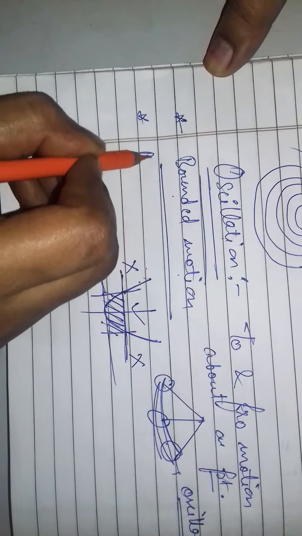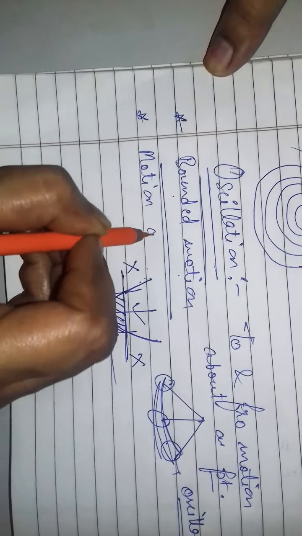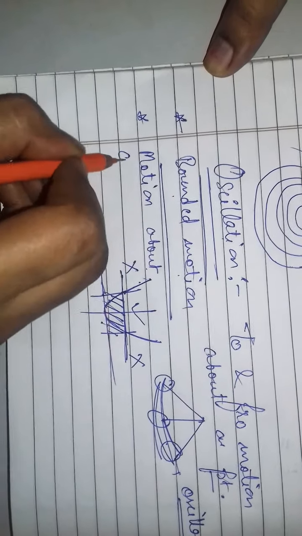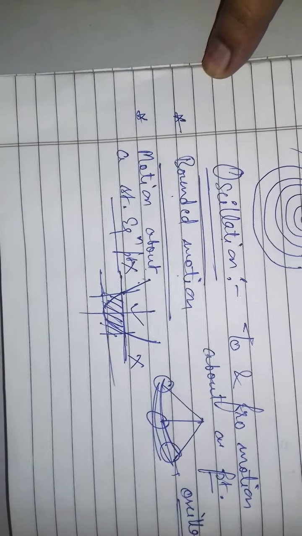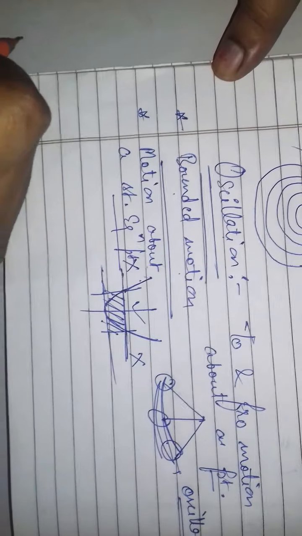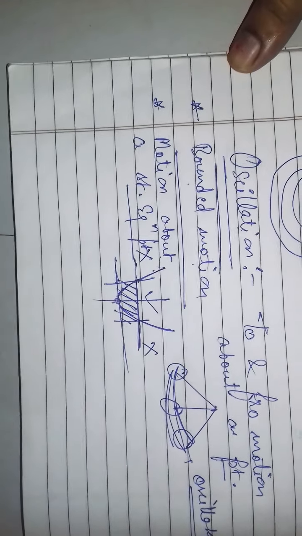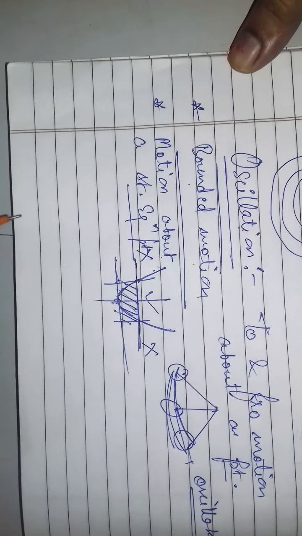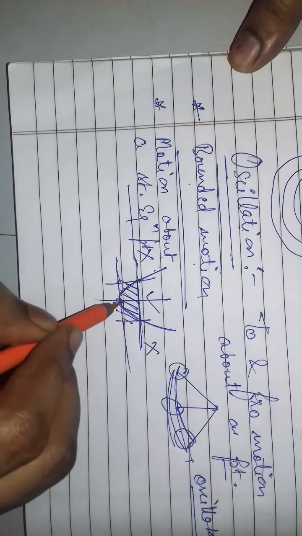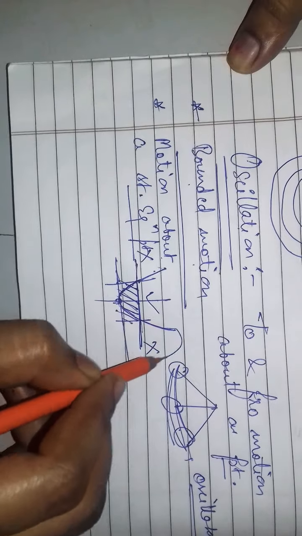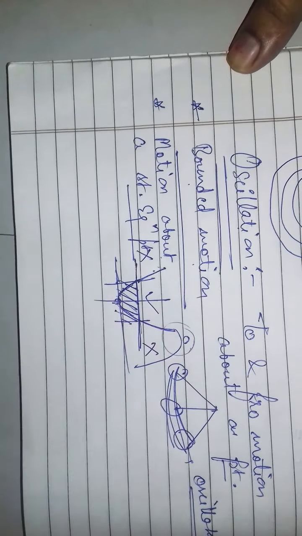Second, motion should be bounded about a stable equilibrium point. And you can see the stable equilibrium point is the local minima of the potential, and that is your local minima. Oscillation is always carried out about a stable equilibrium point, meaning about an attractive point, not about this point. You can't have oscillation here.